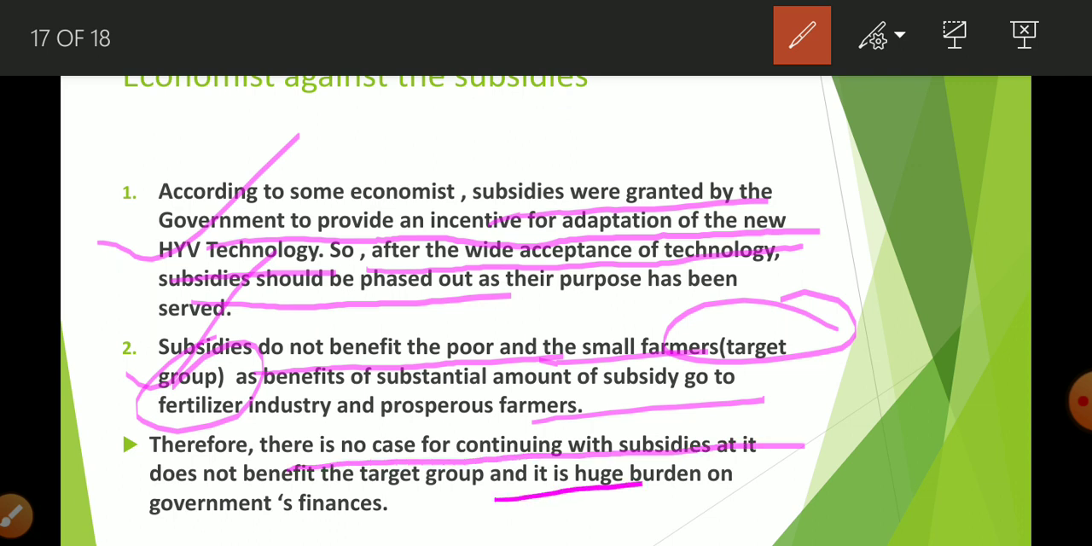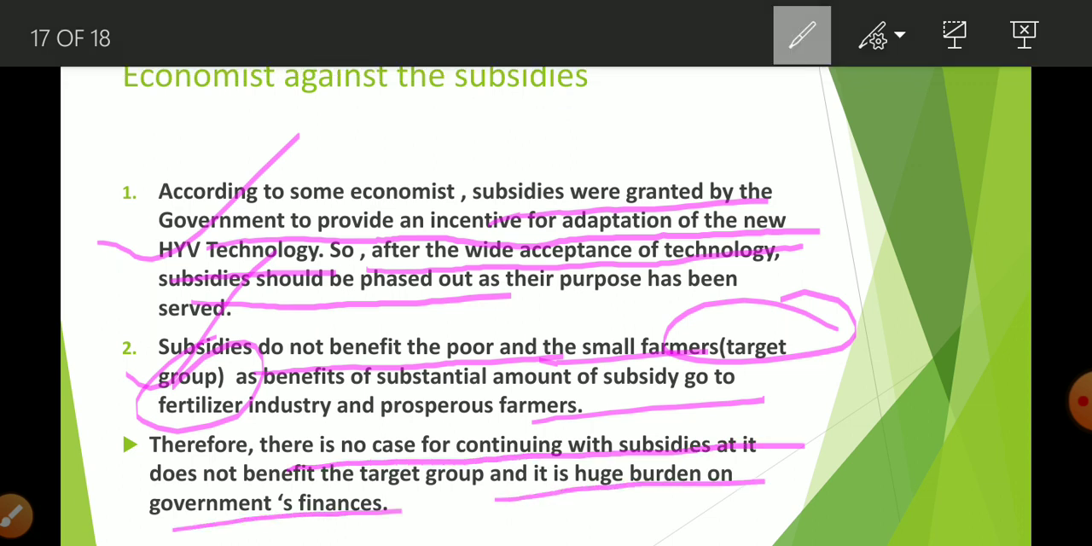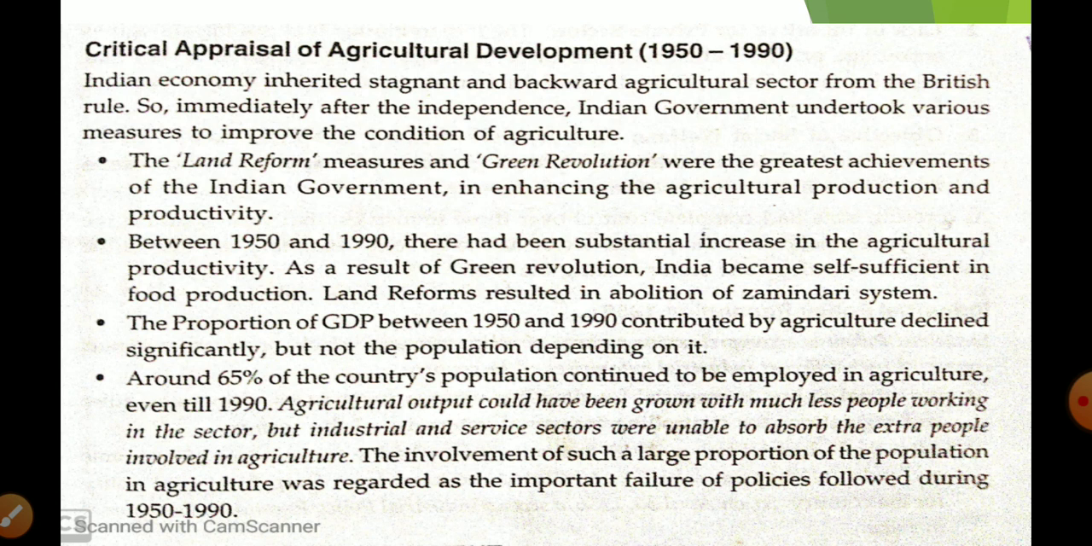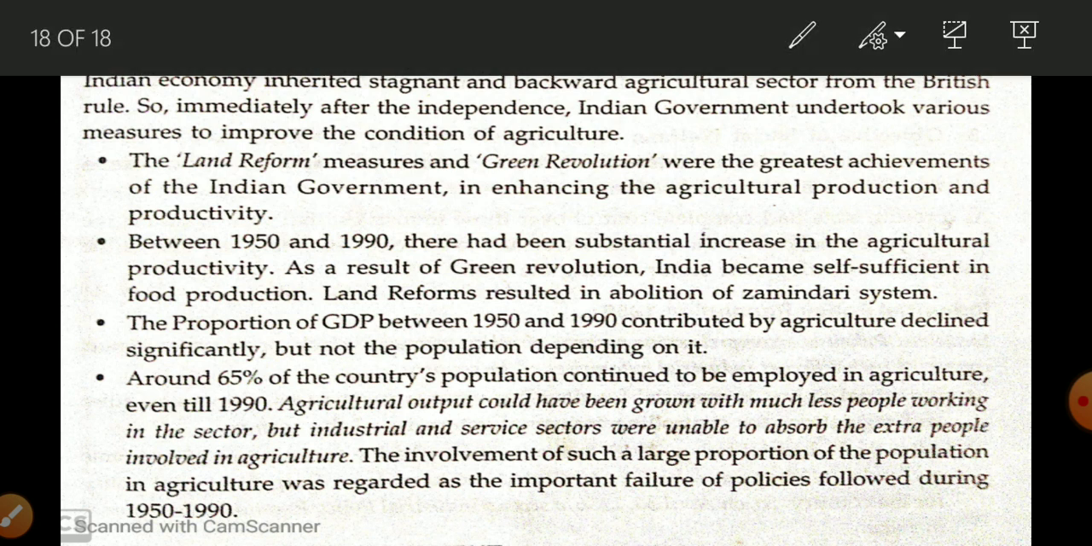Okay, it is a huge burden on government finance. Now actually, what should be done? That is the critical appraisal. What should be done? First, subsidy should be given to poor farmers only, and for richer farmers or big farmers there should be no subsidy. Like LPG gas, the government should give the subsidized money directly to their account. So I think that will be the best solution.